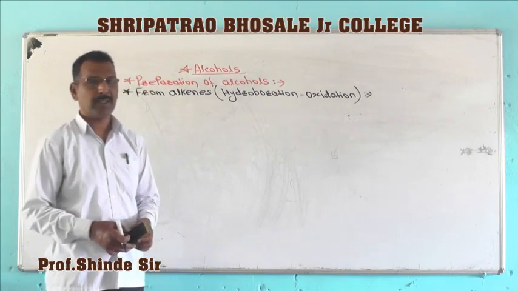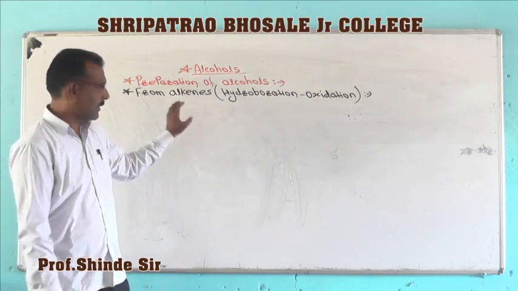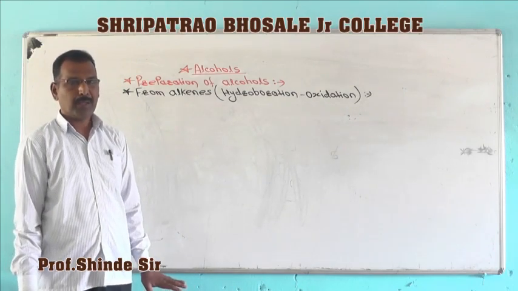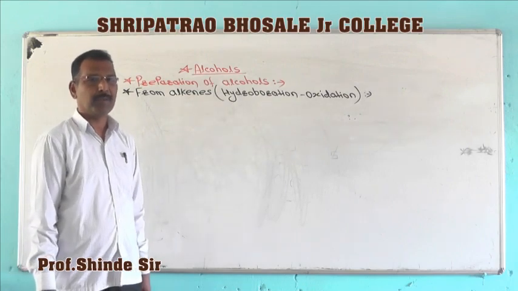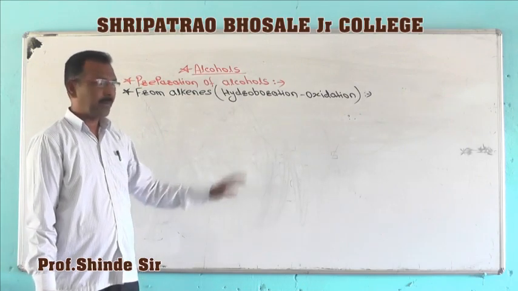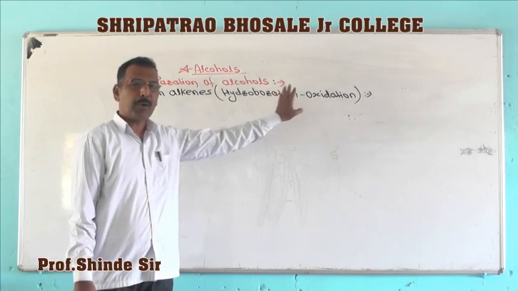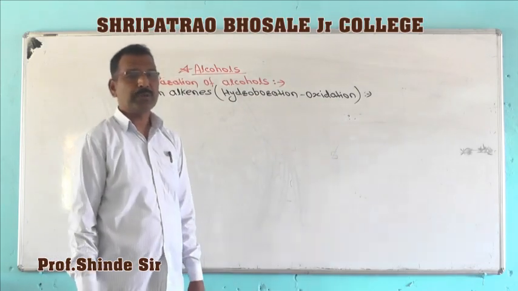Next preparation method is again from alkenes, but the method is different here. From alkenes, it is also known as hydroboration oxidation reaction.